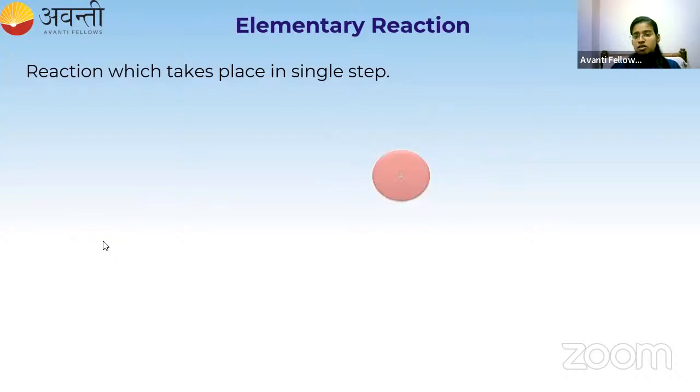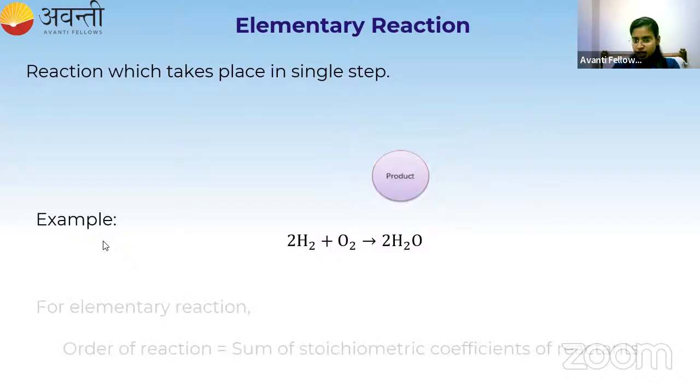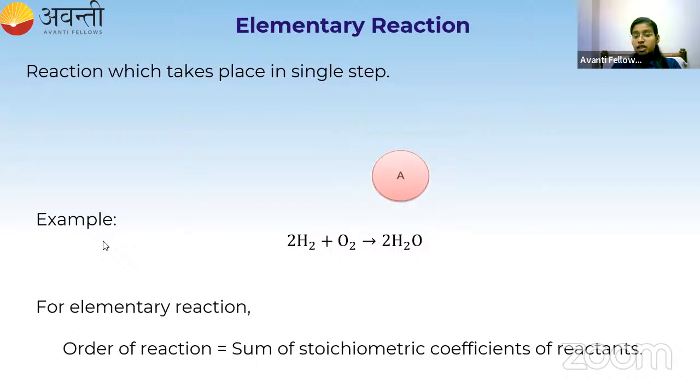So as an example, I can take H2 plus O2 giving 2H2O, the formation of water reaction, as an example for elementary reaction. One more point you should know about this reaction is, for an elementary reaction, the order of the reaction will be equal to the sum of the stoichiometric coefficients of the reactants. Order of the reaction is equal to the sum of the stoichiometric coefficients.